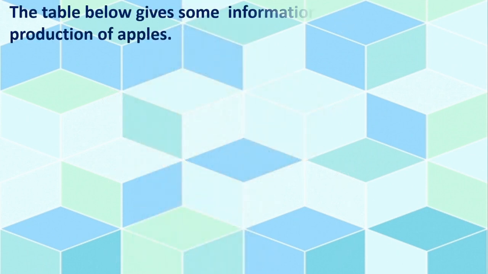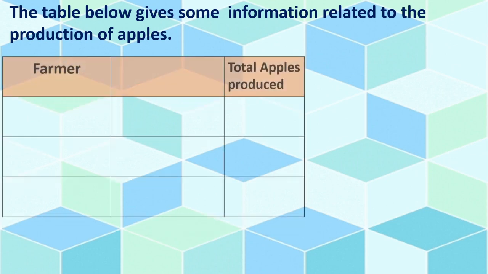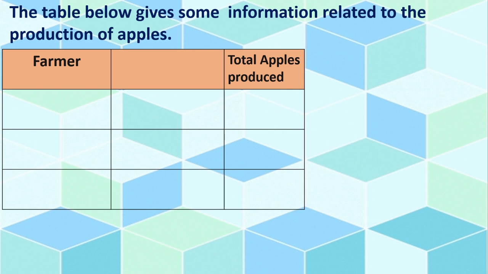Okay, see here. The table below gives some information related to the production of apples, means growing apples. See, this is the table. Here 3 columns we can see. First farmer and second here symbol we will use. See this. 3 farmers, correct? Sandeep, Prashant and Ajay.